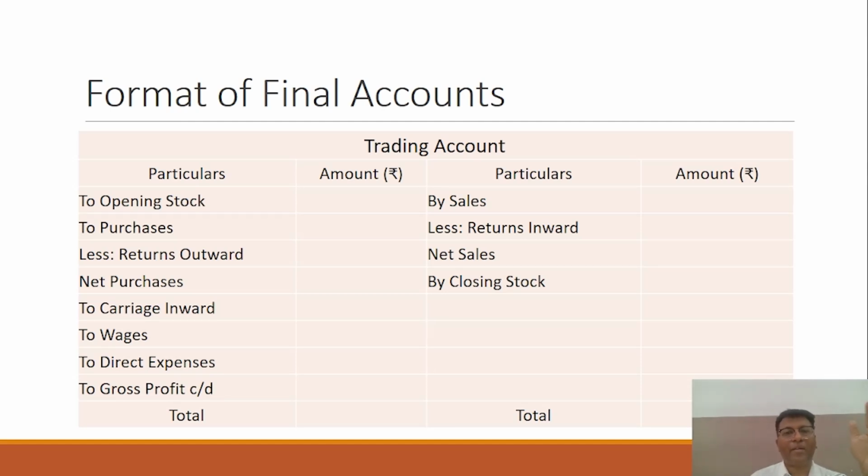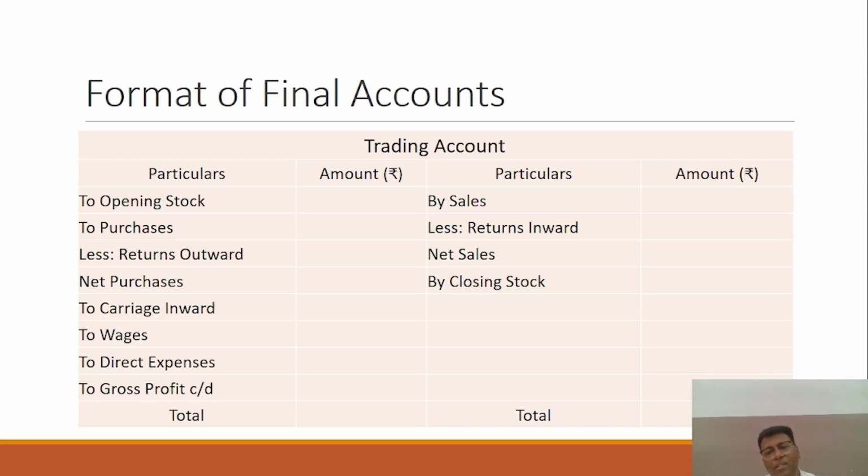Generally expenses are shown in the P&L account, but when we talk about the trading account, what kind of expenses would be shown? I told you that the expenses which are directly related to the cost or production process, related to the cost of the product, directly related to the factory, directly related to the production process. So you can have an idea that this is to be shown in the trading account.